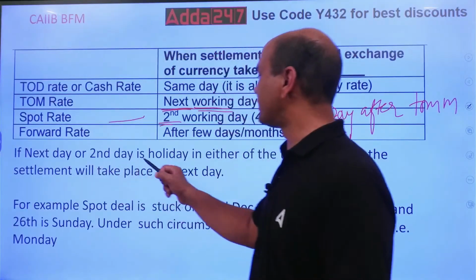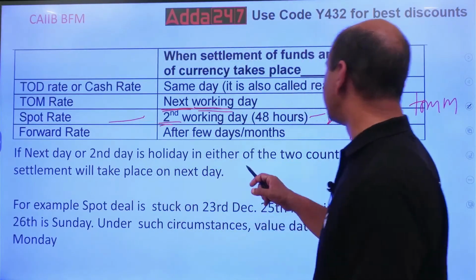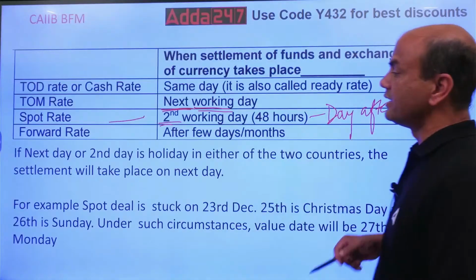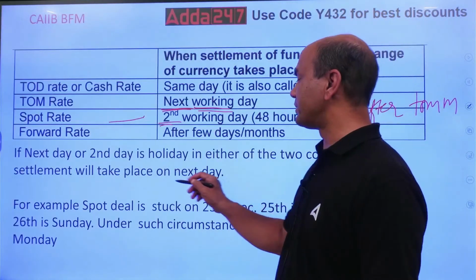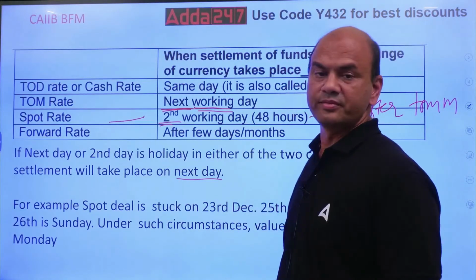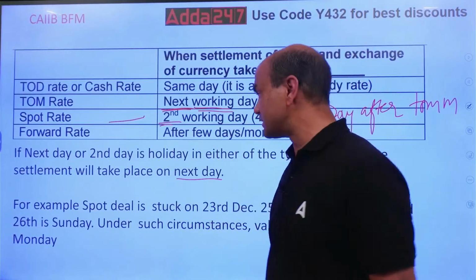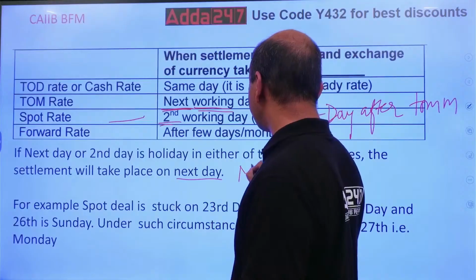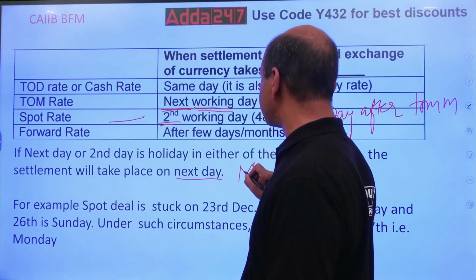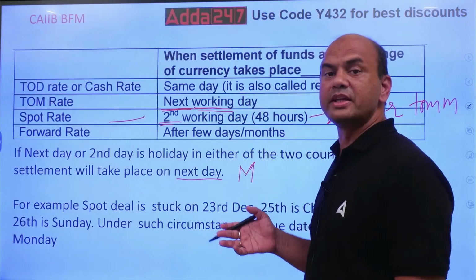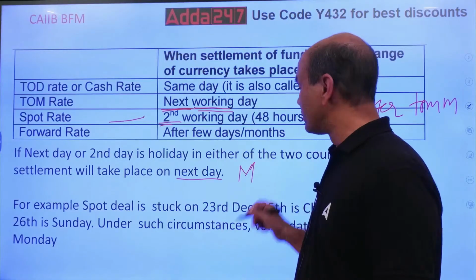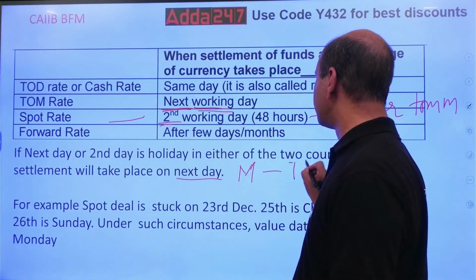If the next or second working day is a holiday in either of the two countries, then the settlement will take place on the next day. Next day means next to that holiday. Suppose I do a transaction on Monday, and settlement is, let's say, Tom. So settlement will be on Tuesday.